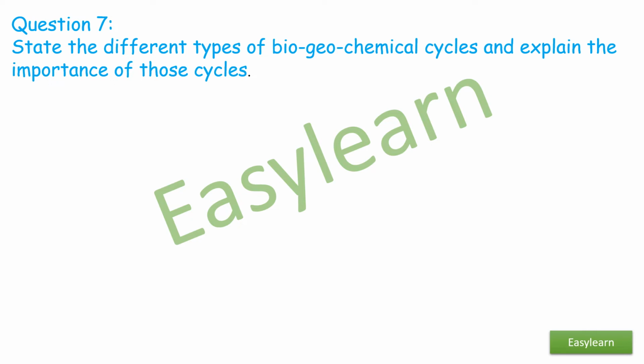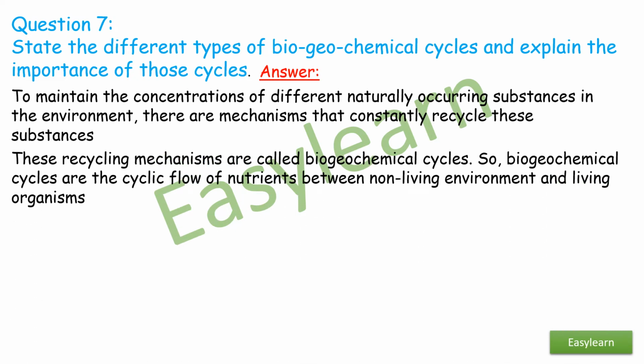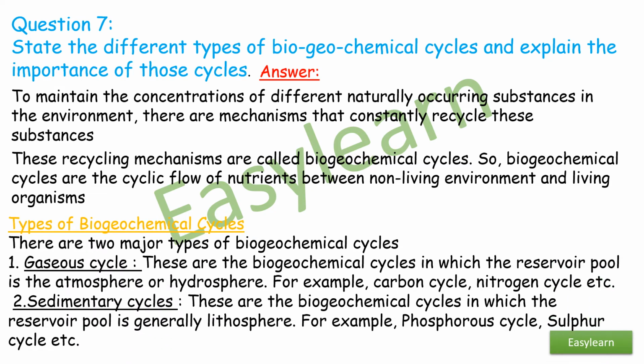Question 7. State the different types of biogeochemical cycles and explain the importance of those cycles. Answer. To maintain the concentrations of different naturally occurring substances in the environment, there are mechanisms that constantly recycle these substances. These recycling mechanisms are called biogeochemical cycles. So, biogeochemical cycles are the cyclic flow of nutrients between non living environment and living organisms.